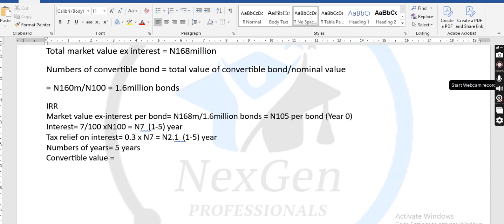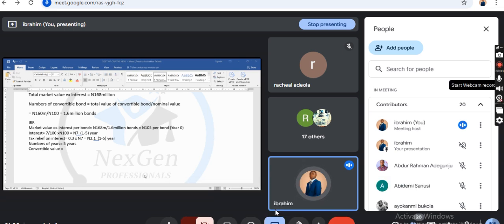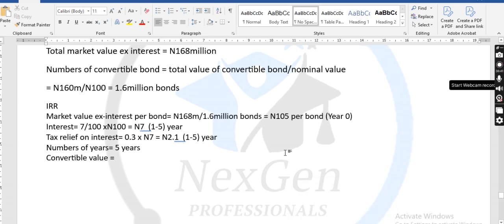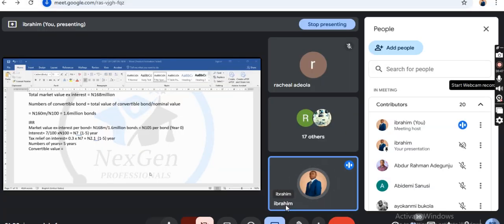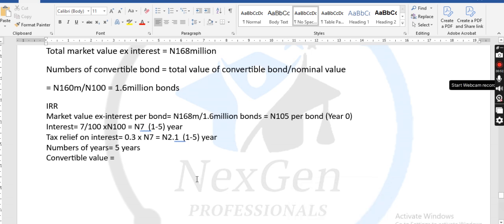Class, now, how do we determine the convertible value, which will be like a principal at the end of the maturity? Don't forget that in this question, conversion ratio is given. Please, can someone give me the formula for calculating convertible value when conversion ratio is given as well as the growth rate is given? Quickly. I need the formula. Hello? What is the formula, class?